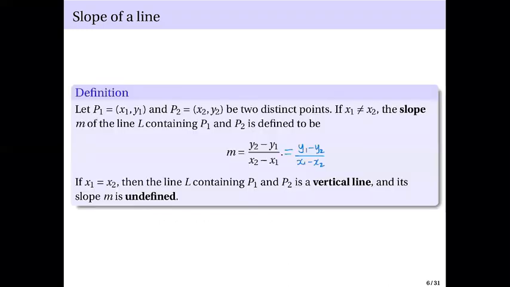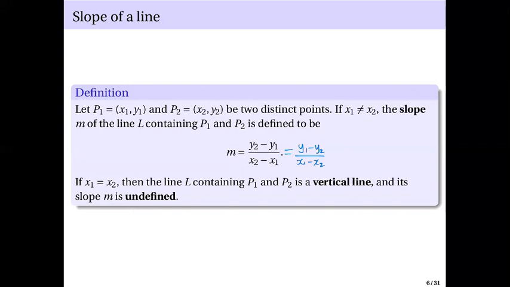In that case, our slope will be said to be undefined. It is undefined if we use this formula: x2 equals x1 means the denominator will be 0, so it's undefined. So for vertical lines, the slope will be undefined. For non-vertical lines, the slope will be calculated using this formula.